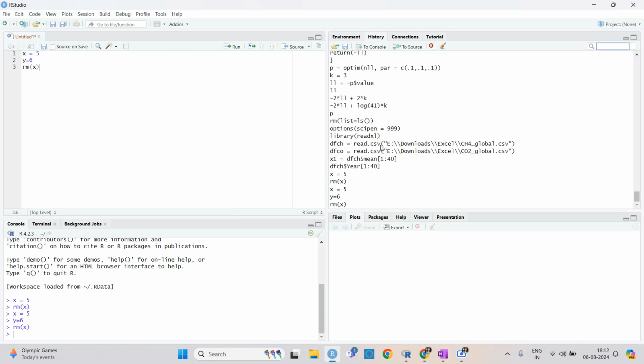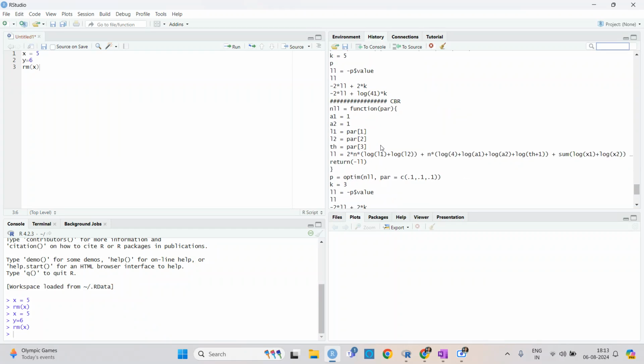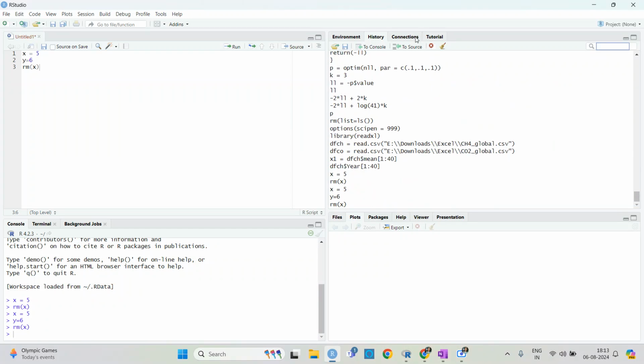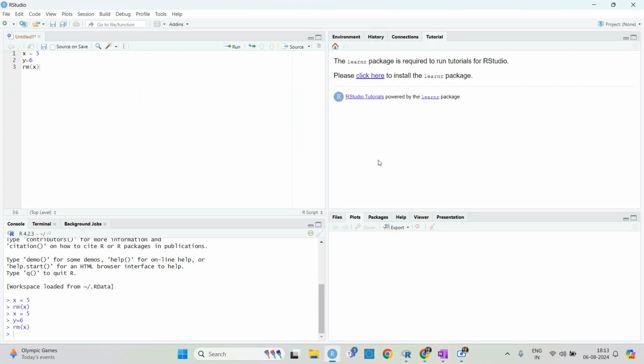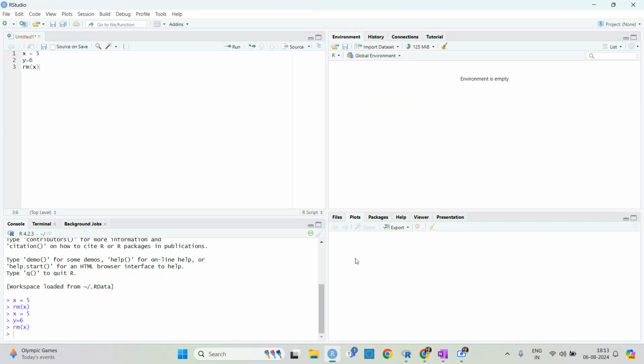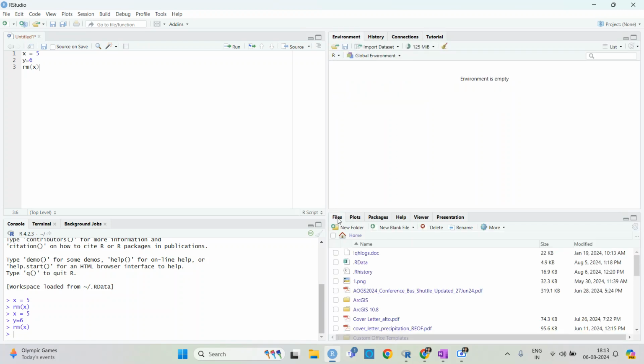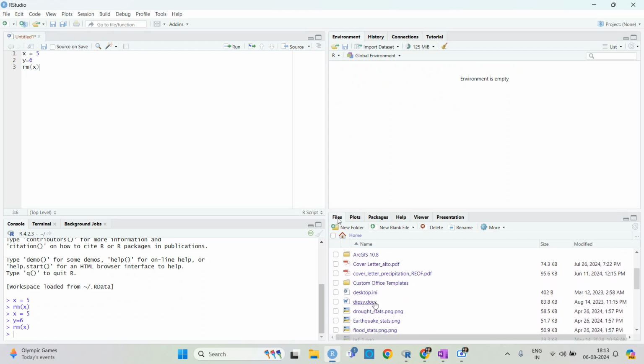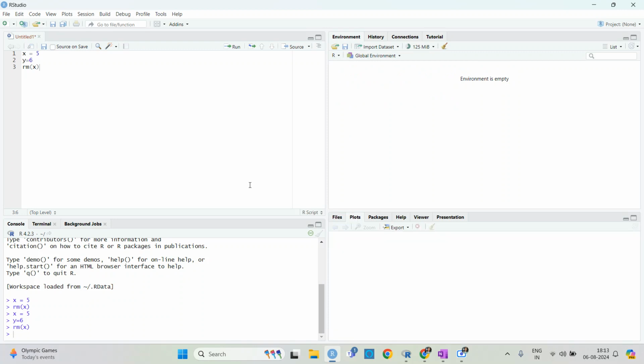Then history, you can go through whatever coding you have done, if somehow you have missed it. Connection, and then tutorial, you can go through some tutorials. Now the last one is files. You can see the files you have here, and then plots. If I make any plot, let's say I am taking this one array and I'm plotting a histogram of X.